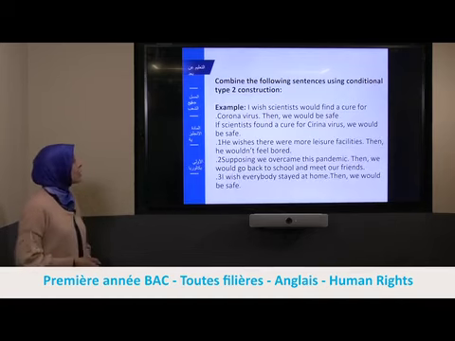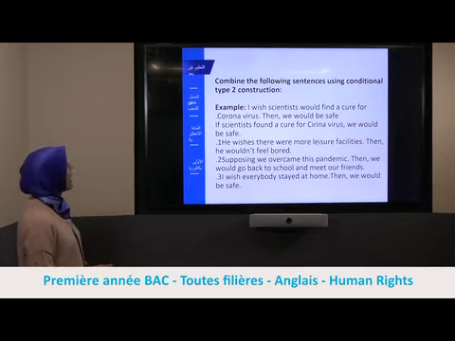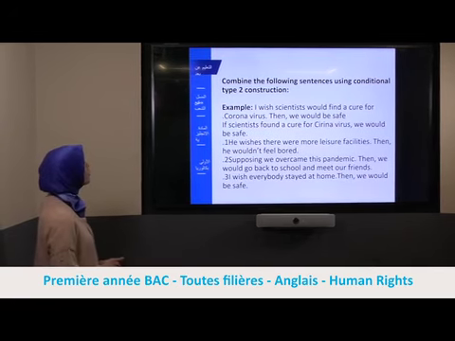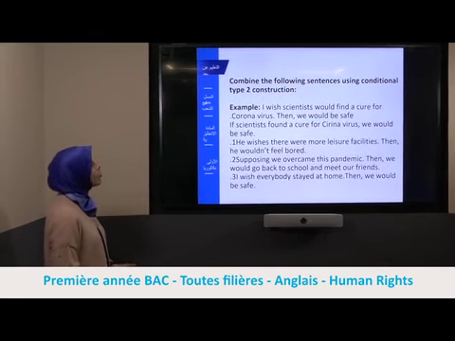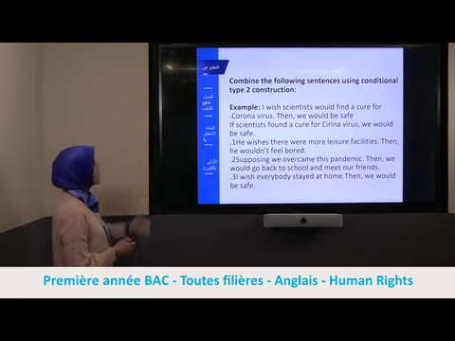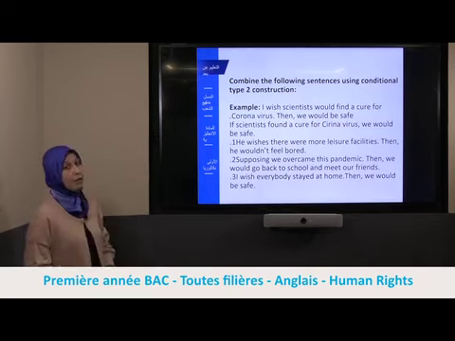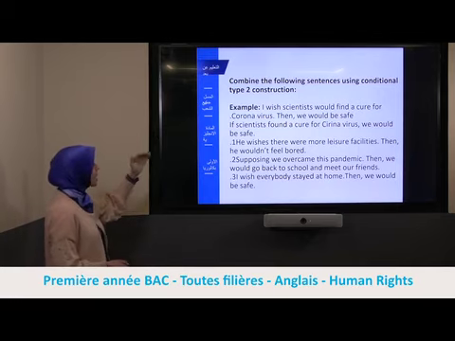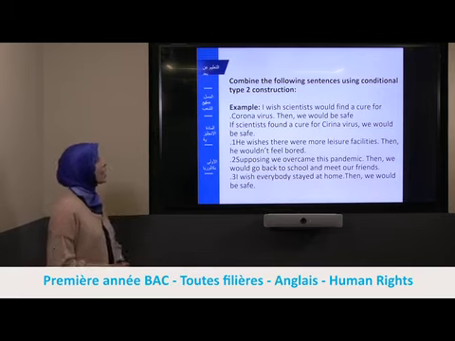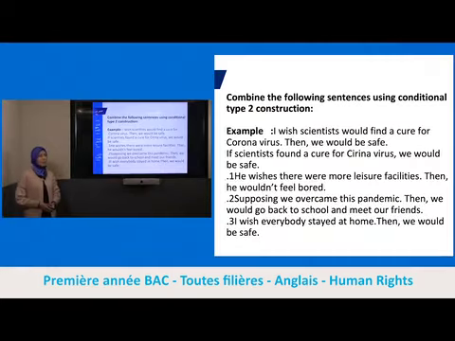Let's practice now. Combine the following sentences using conditional type 2 construction. And you follow the example, of course. I wish scientists would find a cure for coronavirus. Then we would be safe. If we change it into an if construction, it will be like this. If scientists found a cure for coronavirus, we would be safe. And here are the sentences that you should change into conditional type 2 construction. You take some time to do your exercise.